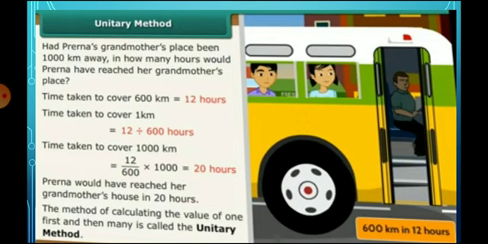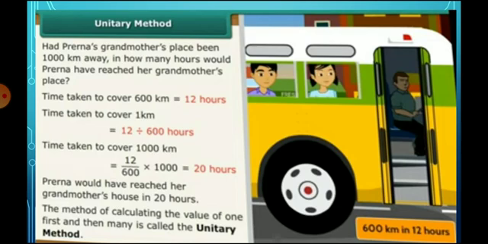Had Prerna's grandmother's place been 1000 kilometers away, in how many hours would Prerna have reached her grandmother's place? The time taken to cover 600 kilometers is 12 hours. So the time taken to cover 1 kilometer is 12 divided by 600 hours.